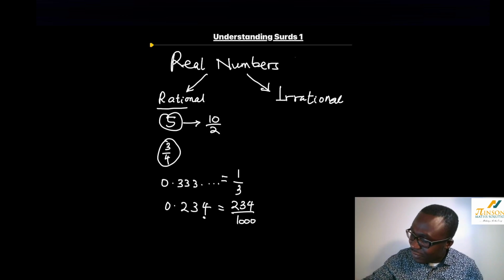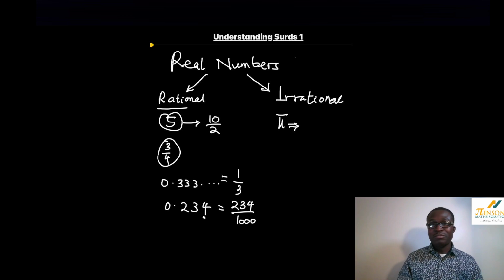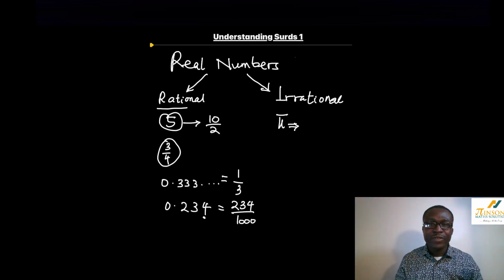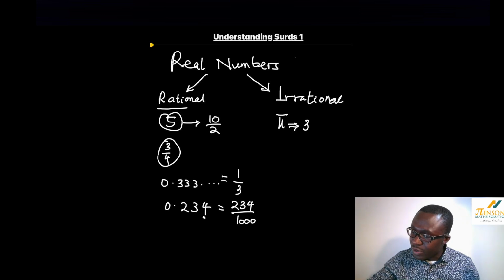Now we have pi, which we use a lot in our maths, for circles. Pi tells us how many times the diameter of any circle can fit around its circumference. On your calculator, you can check it and you will notice that it's 3.141 and it continues.